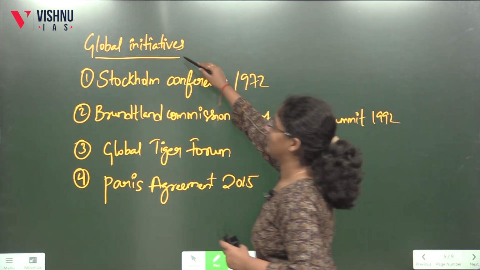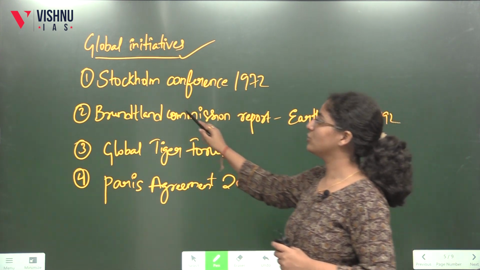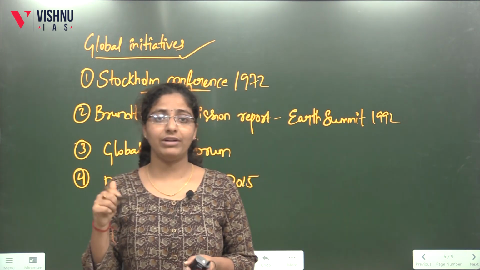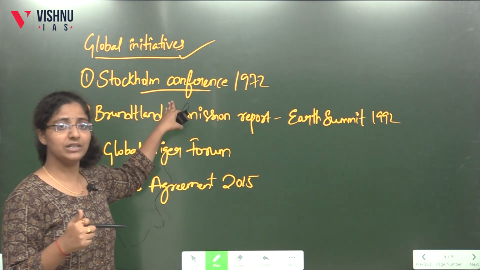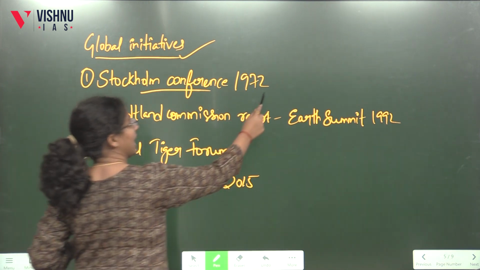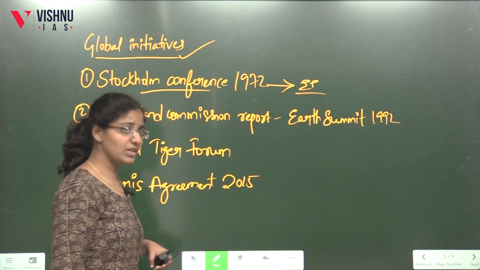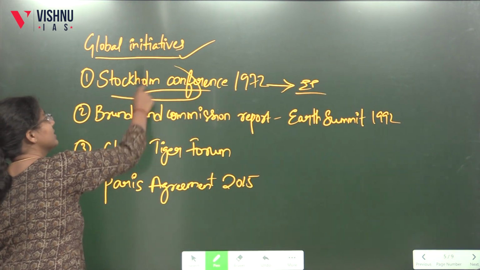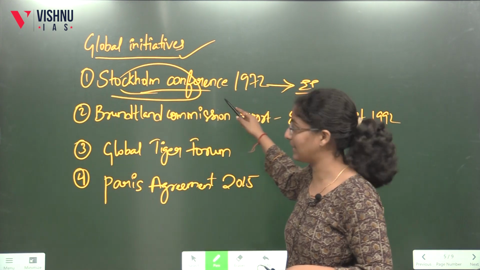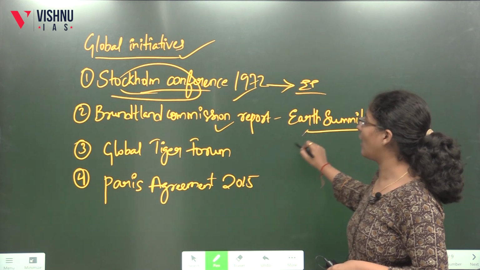What are the global initiatives? At first we will look at what are the global initiatives that work for sustainable development. See, the Stockholm Conference, as I've already told you in the previous video, we participated in the Stockholm Conference. India has been part of it. We have signed it. And what was the outcome of this? I have already told you, the environmental protection policy is the outcome of the Stockholm Conference, and this is the first conference in which many countries globally have come together to discuss the environment. So this is a step towards sustainable development. And the Brundtland Commission report at the Summit was a direct outcome of this.